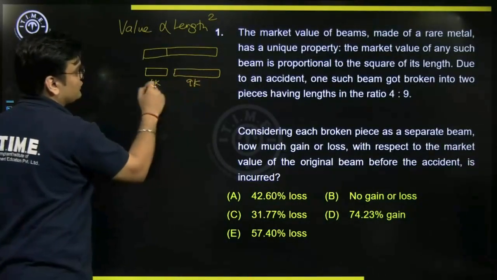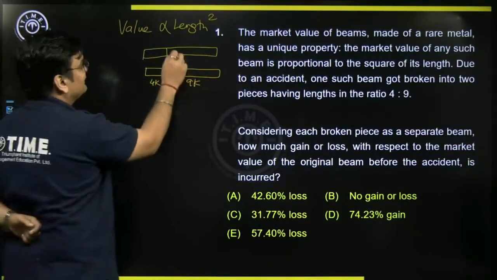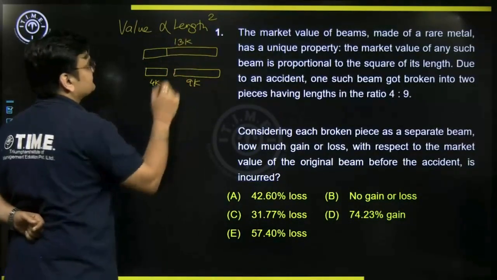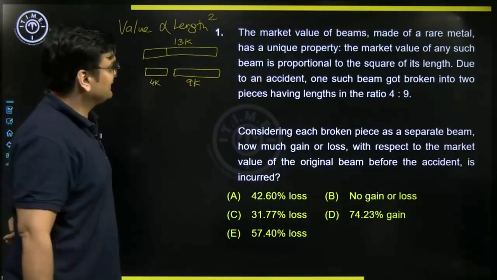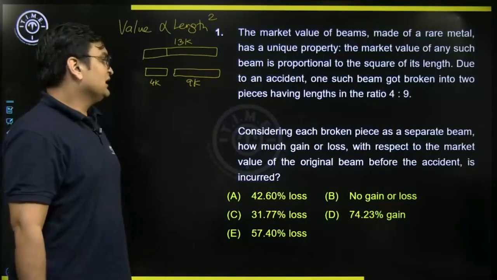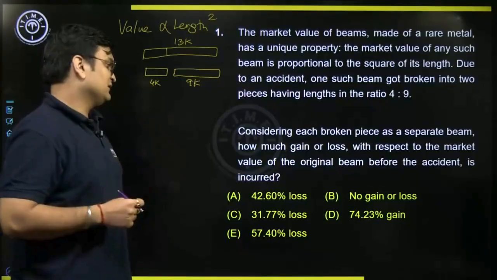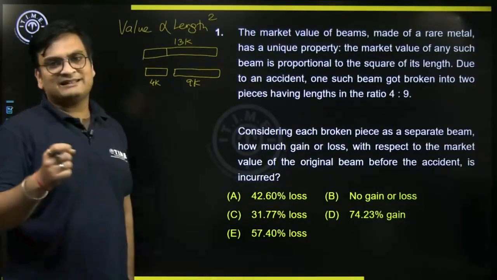So the original beam must have been of length 13K. Considering each broken piece as a separate beam, how much gain or loss with respect to the market value of the original beam before the accident is incurred?